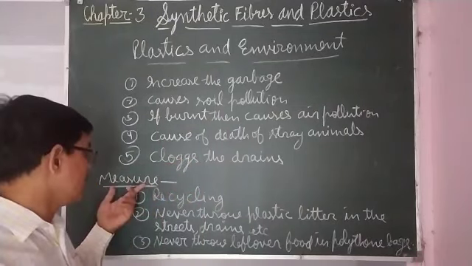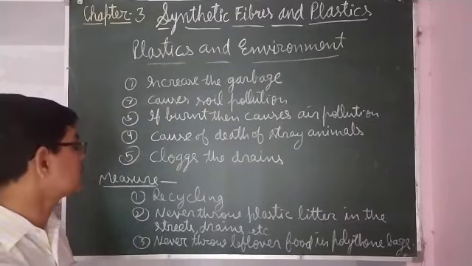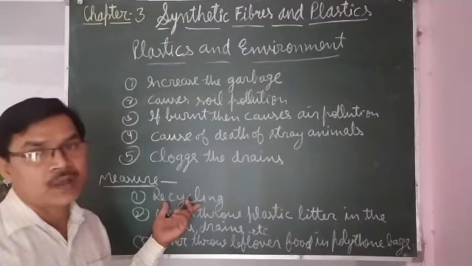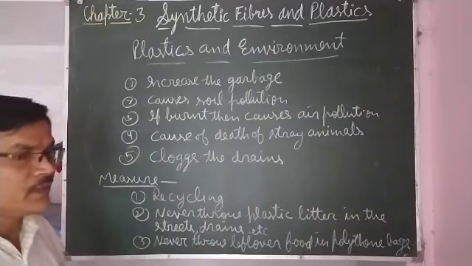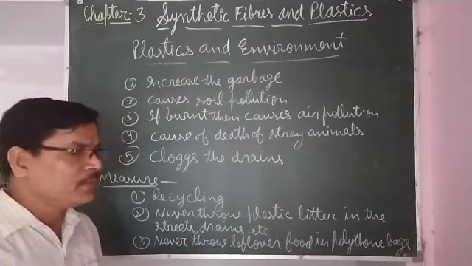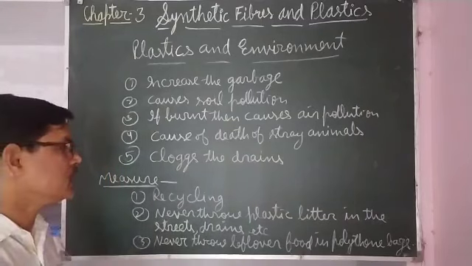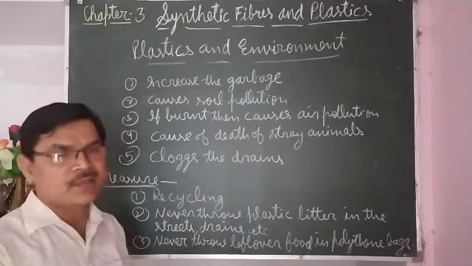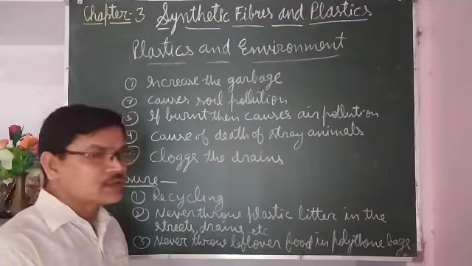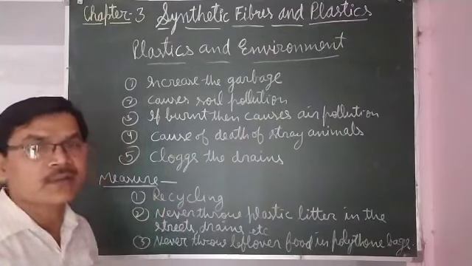Now what measures can we take to get rid of the problem of plastics? So the first measure is recycling. Whatever old plastics are there, if they are separated and kept separately, whatever is recyclable, means thermoplastics, can be recycled. Mostly thermoplastics increase the garbage, so thermoplastics can be collected separately and given for recycling.